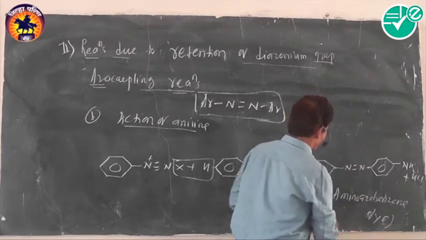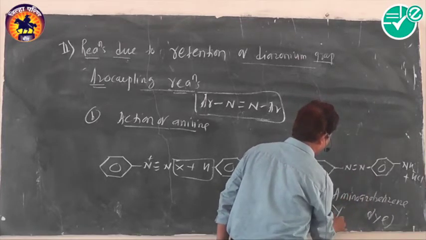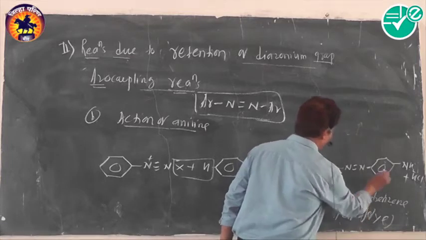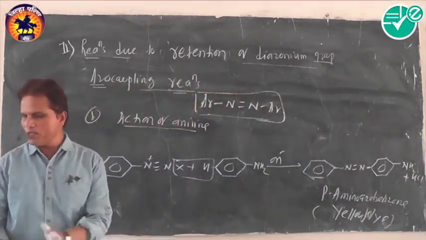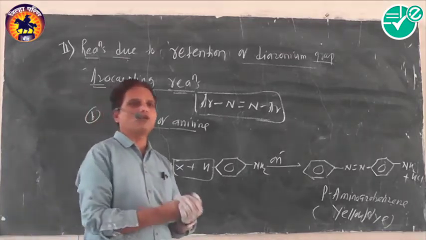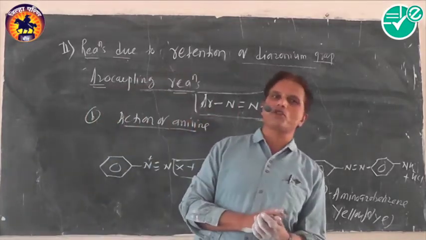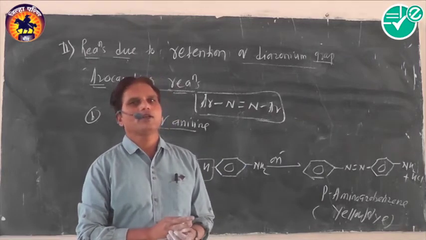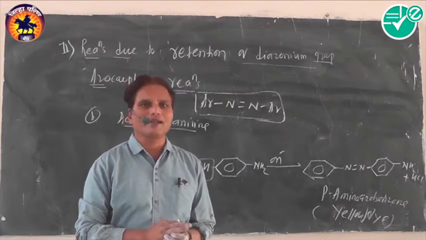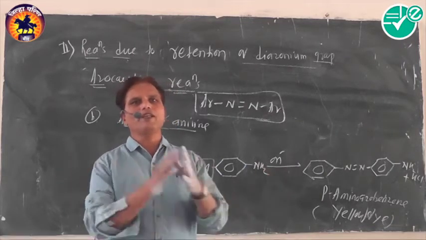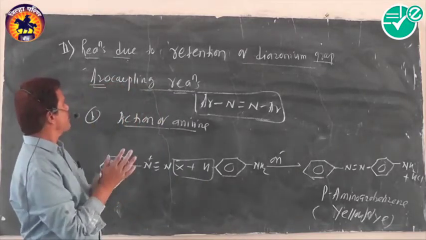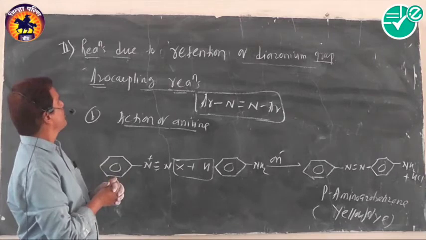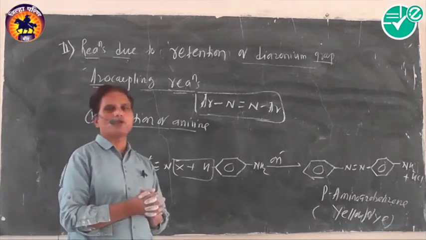It is also called a yellow dye. What kind of dye is formed? Yellow dye is formed. And that's why azo coupling reactions are mostly used to prepare different types of colored dyes. Okay, these are two chemical properties which are discussed under the title reactions involving retention of diazonium group.